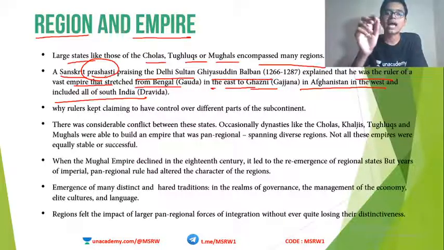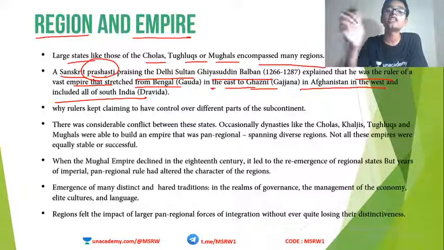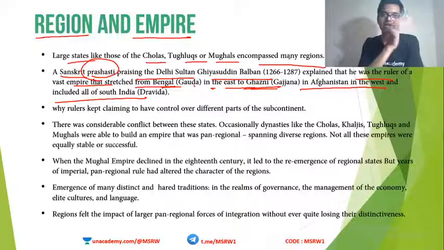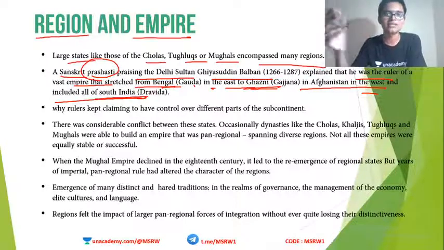was a ruler having a very vast kingdom, a very vast empire, all the way from Bengal, or Gauda. Gauda is the older name of Bengal. So from Bengal to Ghazni. Ghazni is in the Afghanistan area. And in the west, and included all of South India, the Dravida region also. This might be an exaggeration. We cannot entirely rely on Prashastis because Prashastis are used to praise the kings and earn their favor. That's all. So we cannot exactly rely on this.